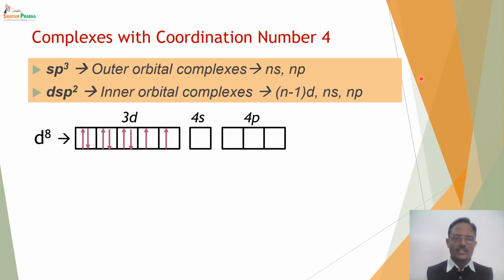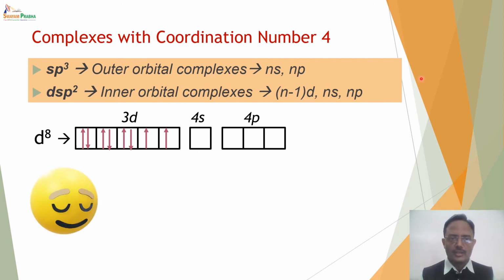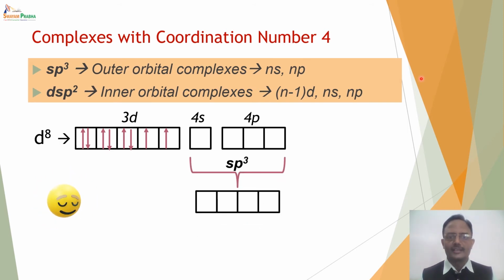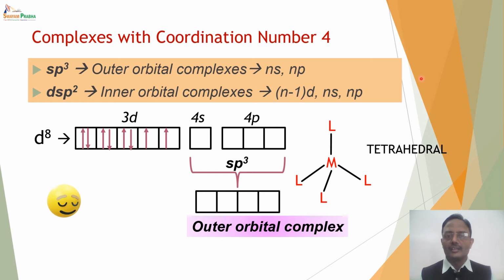Consider a d8 system. d8 and d9 are the common systems which form complexes with coordination number 4. So if you have a d8 configuration and a weak ligand approaches, the weak ligand will go for formation of an outer orbital complex with sp3 hybridization. And if sp3 hybridization is there, an outer orbital complex with tetrahedral geometry is formed, because sp3 hybridization leads to a geometry which is tetrahedral in nature.